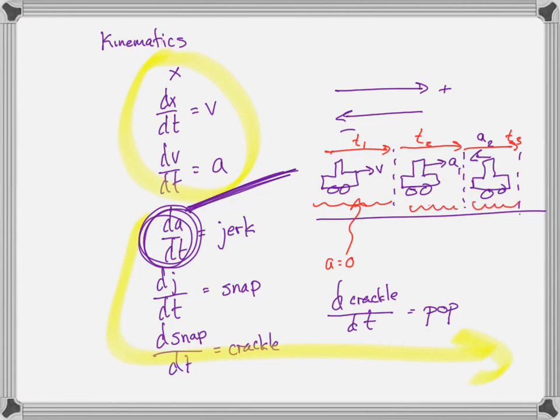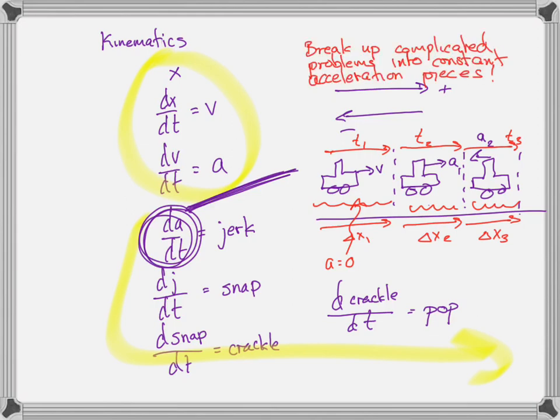And let's say we wanted to use all that information to figure out how far it went. We would say, okay, we can calculate what this delta x1 is, we can calculate what this delta x2 is, and we can calculate what this delta x3 is, and we can add them up. So we break up complicated problems into constant acceleration pieces. I just wrote that down in the upper corner.